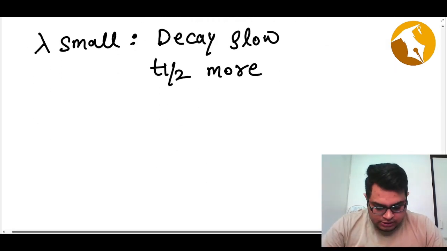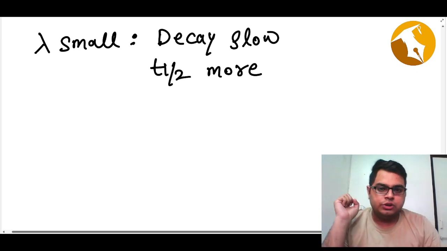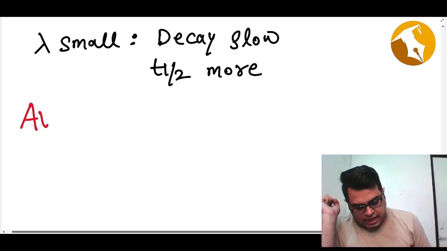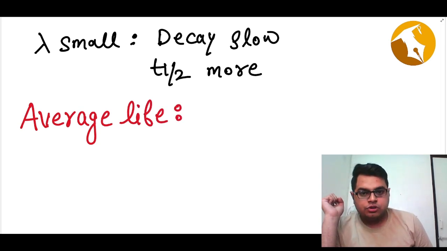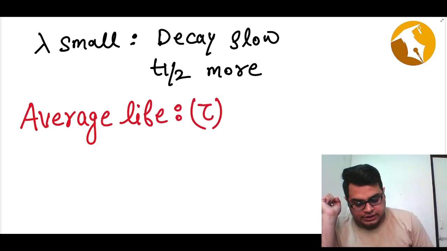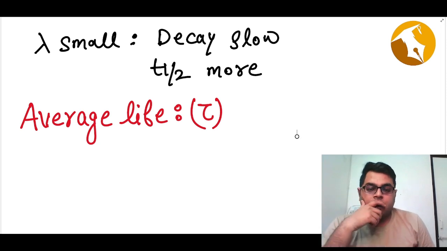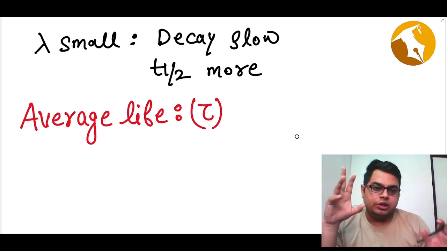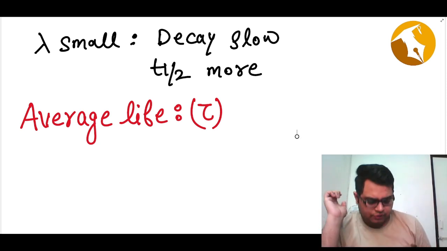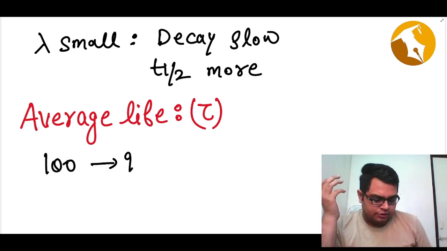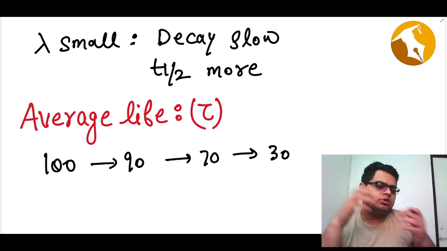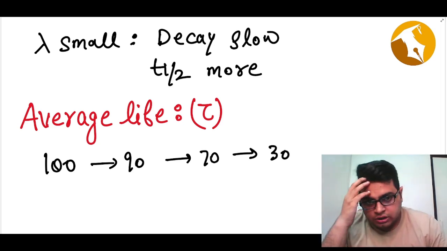Okay. Now there is another kind of life which we define, and that is basically known as the average life. I'm not giving you the proof of this, but average life is also important. What is average life? On average, what is the life of one nucleus? So let's say you start with 100 nuclei. After some time you are left with 90, after some time you are left with 70, after some time you are left with 30. So your nuclei keep on reducing.